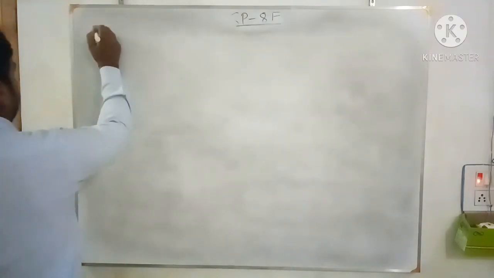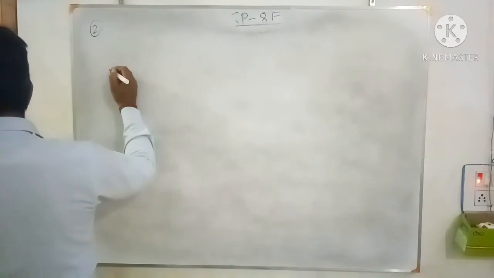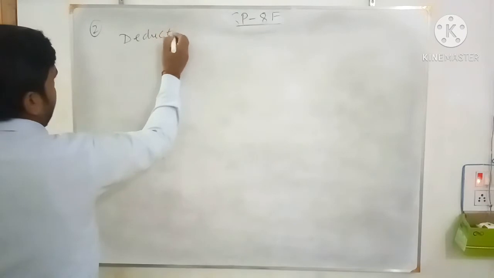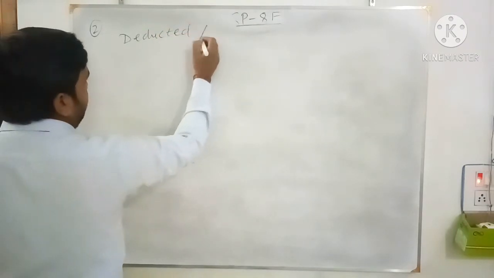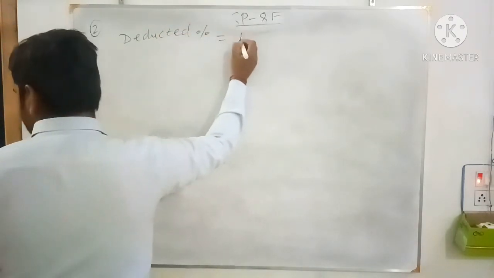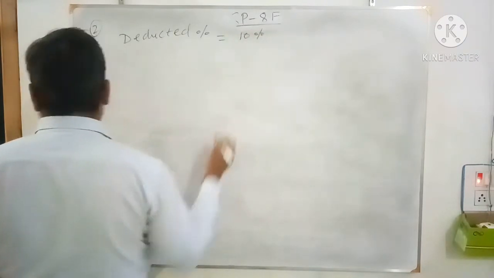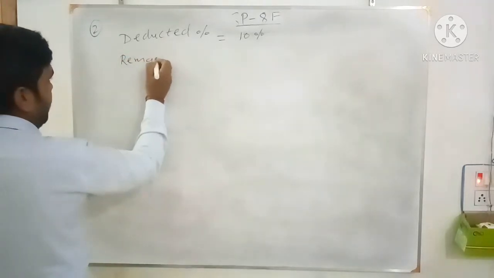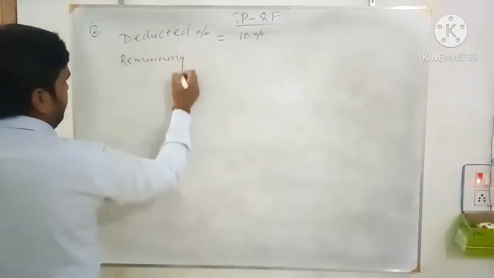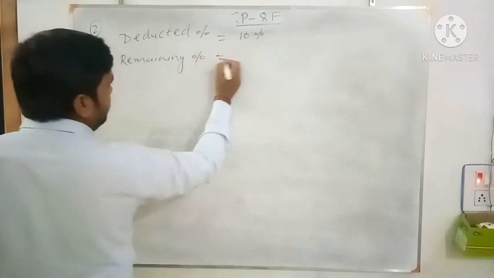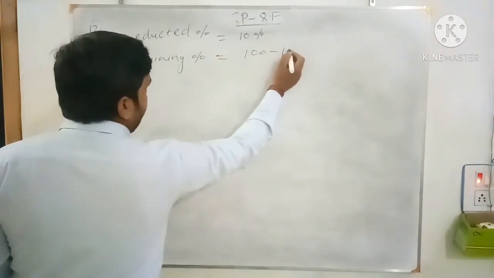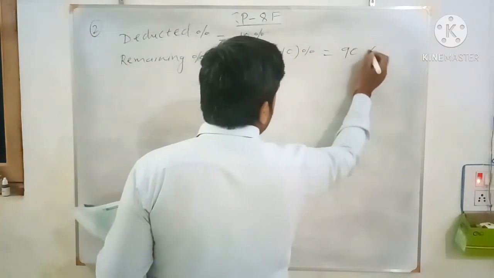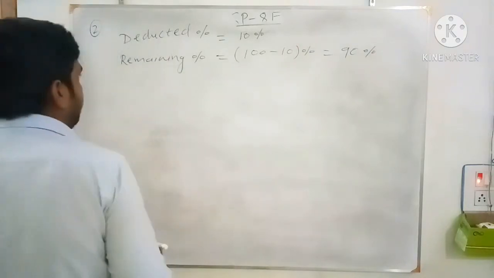You solve this question number 2. The deducted percentage equals 10%. Now the remaining percentage equals 100 minus 10%, that is 90%, and the 90% is given.